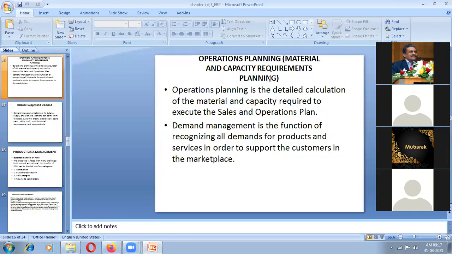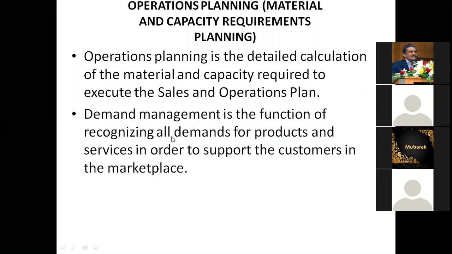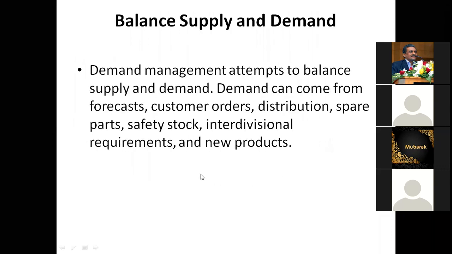What is this? Operation planning, material and capacity requirement planning. Operation planning is a detailed calculation of material and capacity required to execute the sales and operation plan. And demand management is the function of recognizing all the demand for the product and services in order to support the customers in the market.